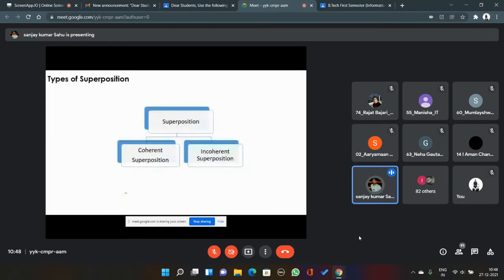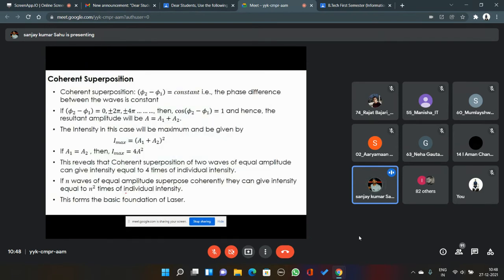That is nothing but a1 plus a2 of the whole square. So a can be written as a1 plus a2. So if the phase difference between the two waves is constant and an integral multiple of 2 pi, then cos of phi 2 minus phi 1 equals 1, and the resultant amplitude is a equals a1 plus a2.